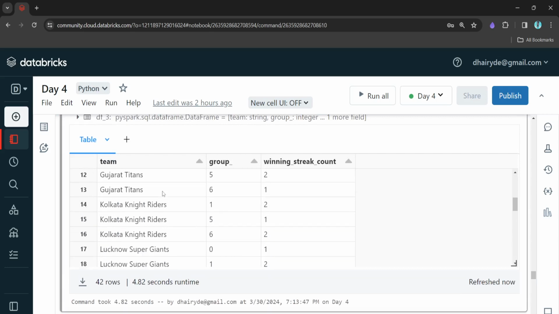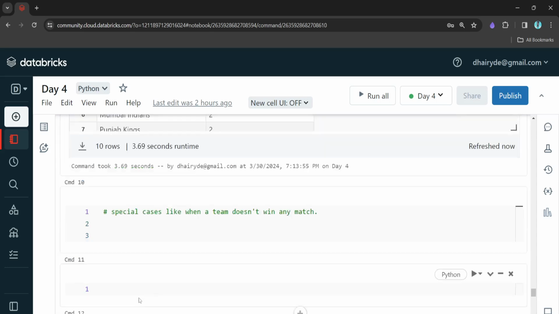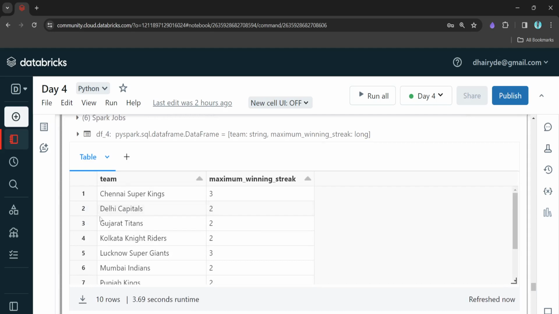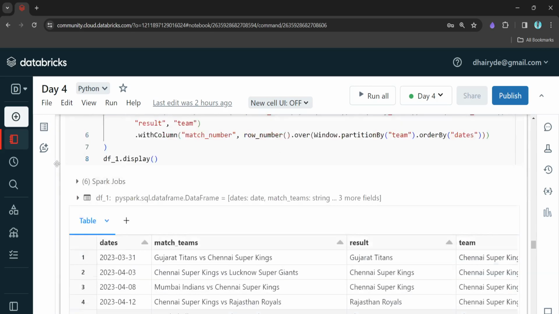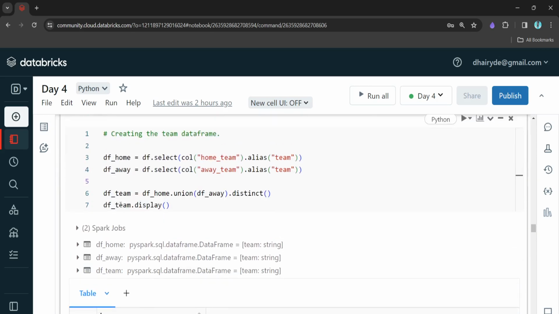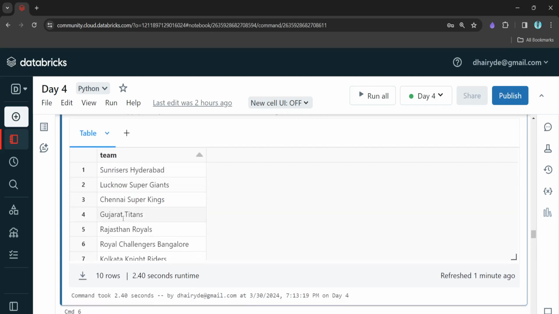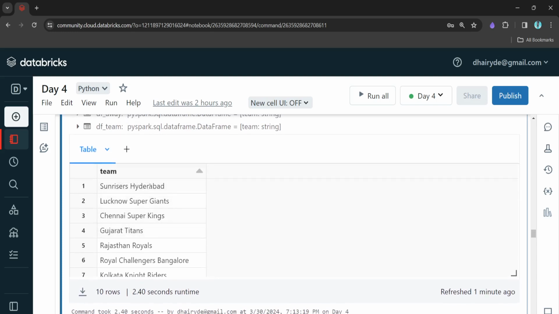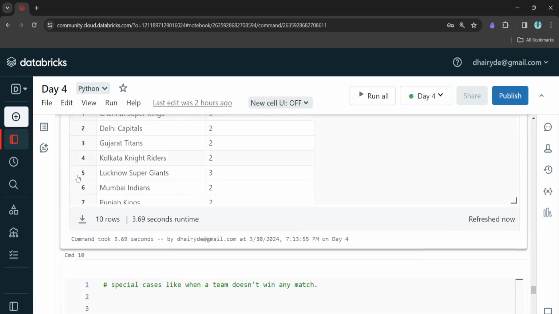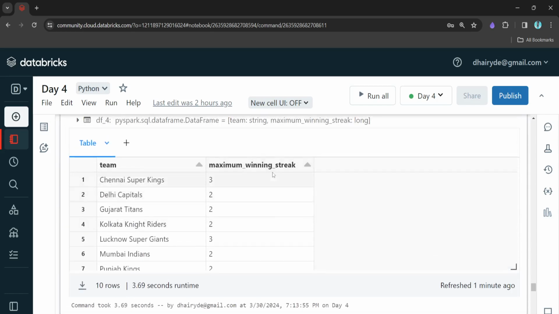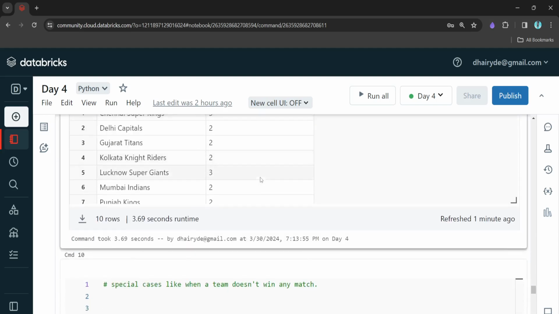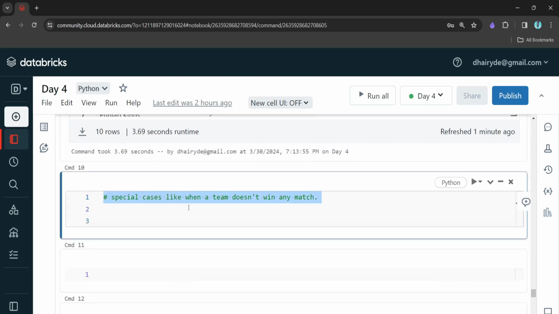In such a scenario, once you achieve this result, you will have to join this data frame back with the df team data frame. Why the df team data frame? Because here you have each and every team which was there for that particular IPL season, right? So from here you can get all the teams. You can have a left join, and take the maximum winning streak from this table. And yes, you are done. If you do this step, you can solve this particular case also, right?